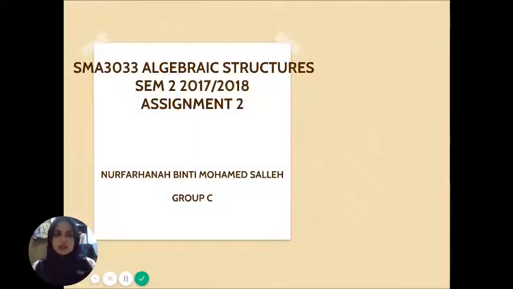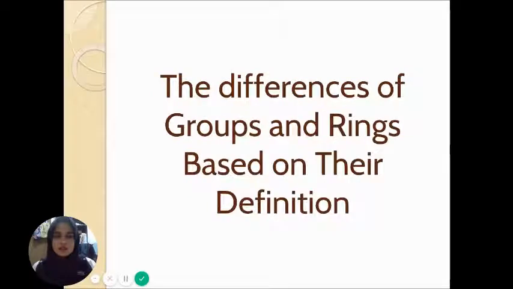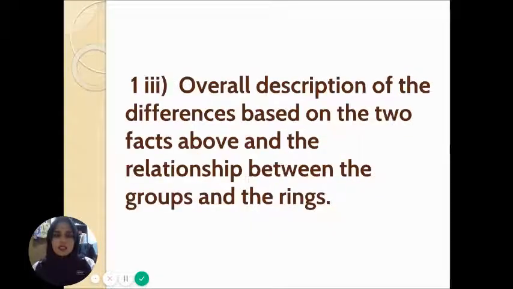So this video presentation is for my assignment 2 and I am doing question number 1, Roman 3. The question is about the overall description of the differences based on the two facts above and the relationship between the groups and the rings. So I have divided the differences into three parts, which are in terms of definition, in terms of properties, and overall summarization of the differences.